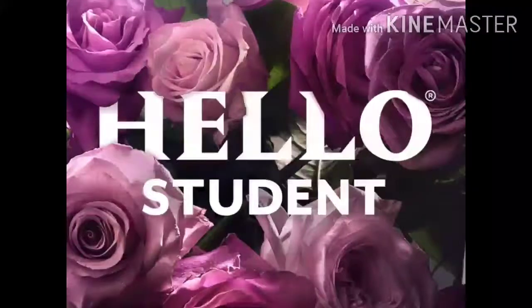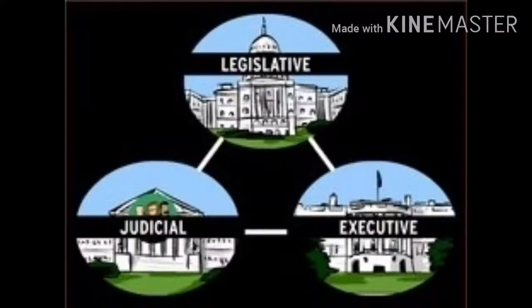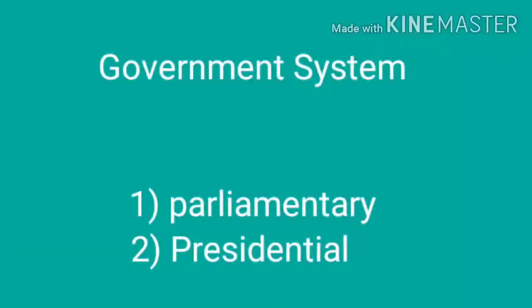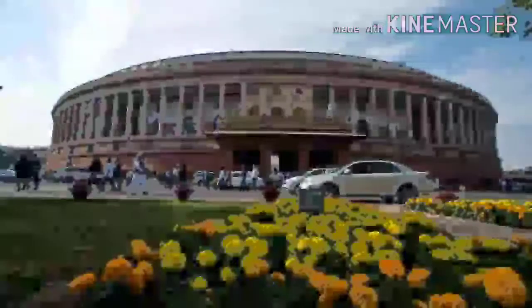Students, in the last class we had studied about the main branches of government and their functions. Today we will study the parliamentary system of government. Students, as we studied in the last class, there are two types of government systems, that is, parliamentary and presidential system. Let's study the parliamentary system of government.